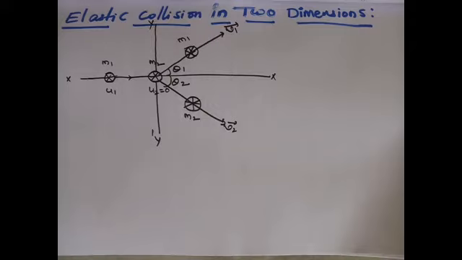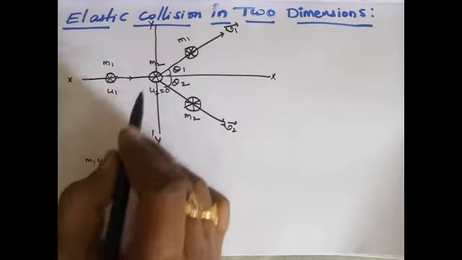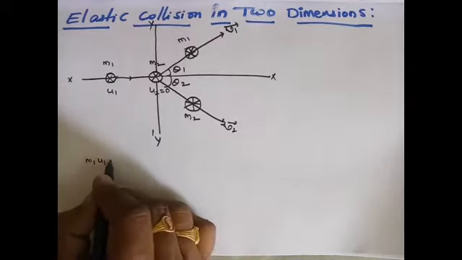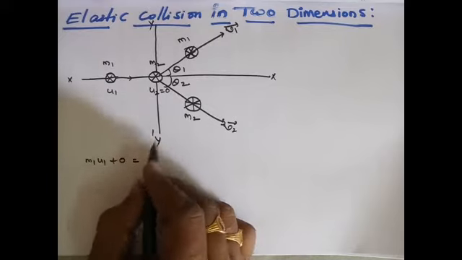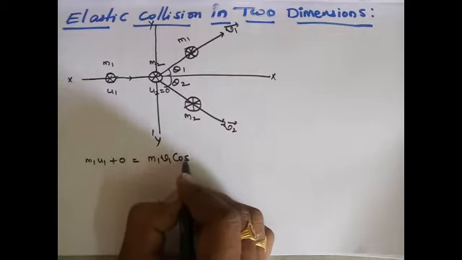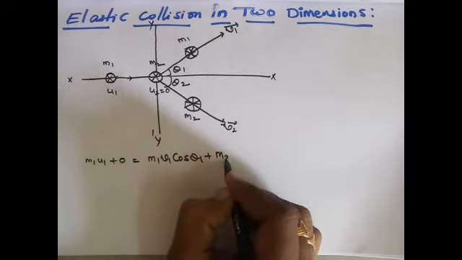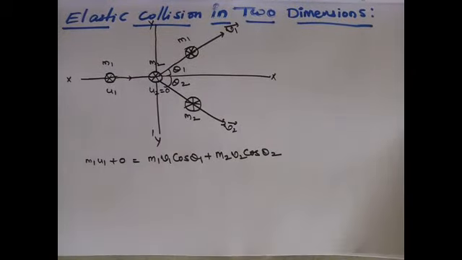Now applying the law of conservation of linear momentum along the x-axis, we get m1 u1, and the velocity of the second object is 0 before the collision, so m1 u1 plus 0 equals m1 v1 cos theta 1 plus m2 v2 cos theta 2.